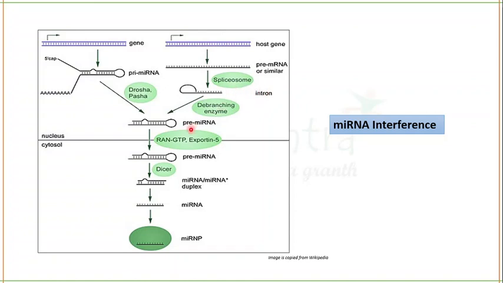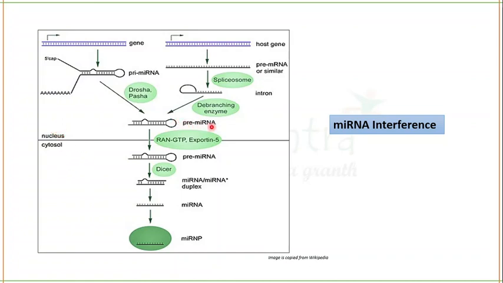That pre-miRNA is known as Mirtron. But in this case you will see no Drosha and Pasha is acting on the introns. There is no role of Drosha, Pasha or any protein like this. But in the case of primary miRNA, Drosha and Pasha will process the primary miRNA into pre-miRNA. So all these steps are occurring in the nucleus and not in the cytosol.